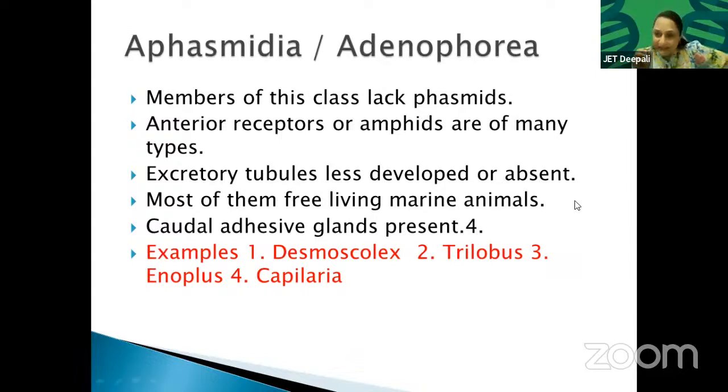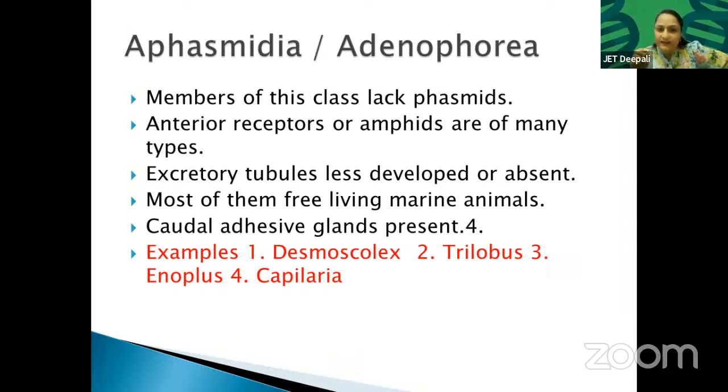Excretory tubules are less developed, which means their excretory part is also less developed. Most of them are free living marine animals. They are normally not acting as a parasite inside the host. They don't need to be a parasite.